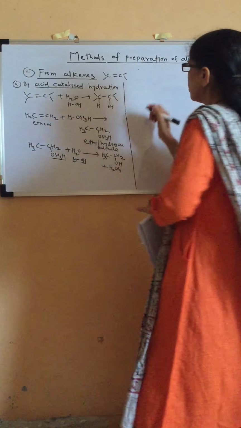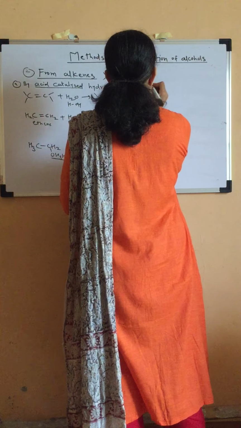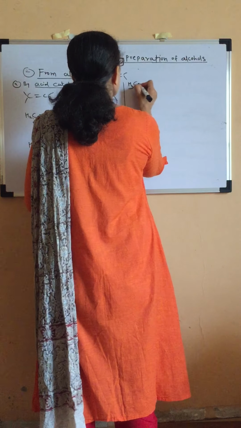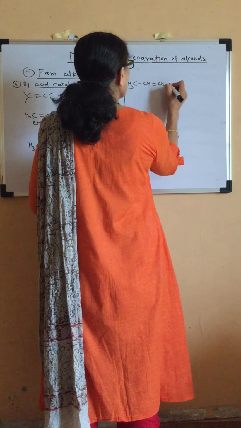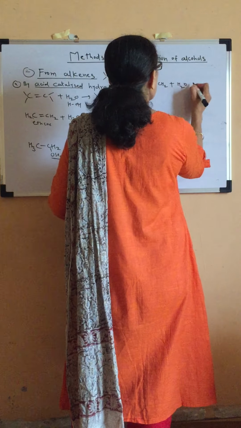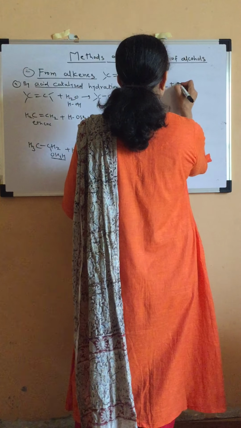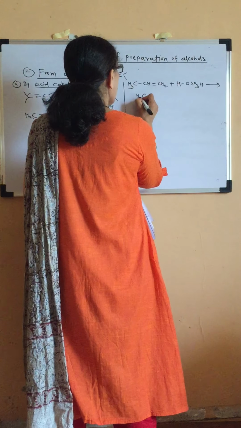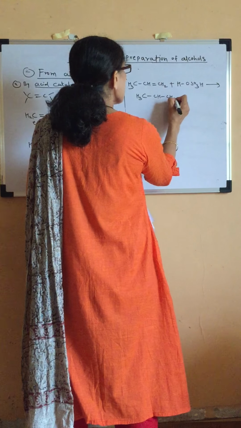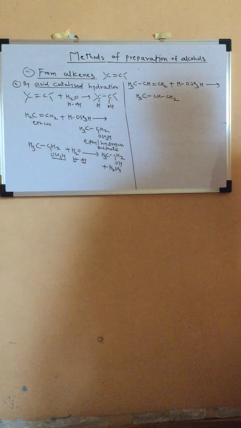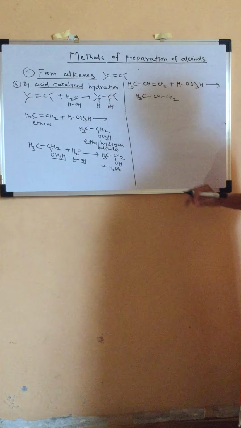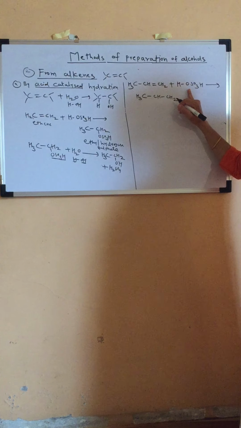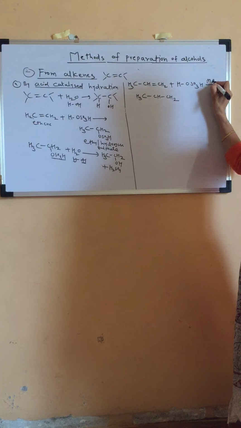Instead of ethene, we will write the reaction for propene, a higher alkene, CH3 CH double bond CH2 plus water, in the presence of H2SO4, HOSO3H. So what we will get? CH3 as it is. The double bond is converted into a single bond. Now, if you remember, we have an unsymmetrical alkene, propene, and an unsymmetrical reagent. So the reaction will proceed according to Markovnikov's rule.